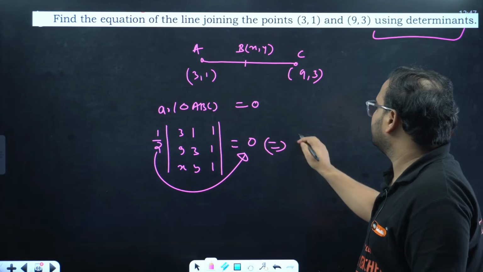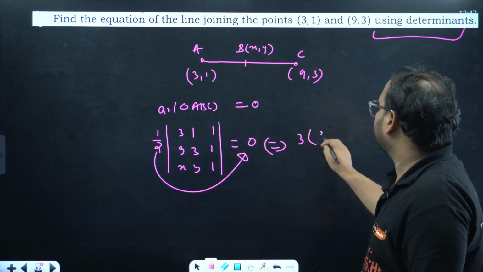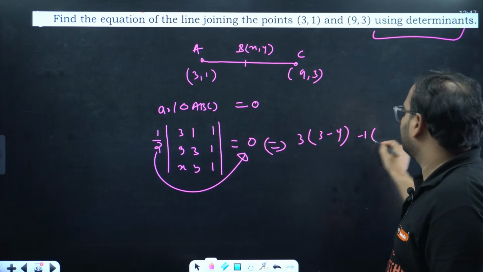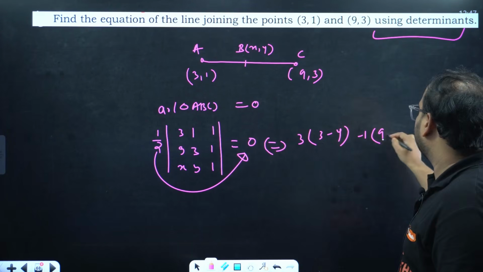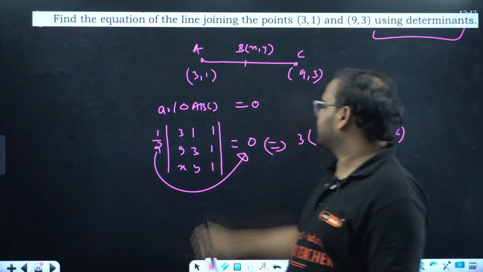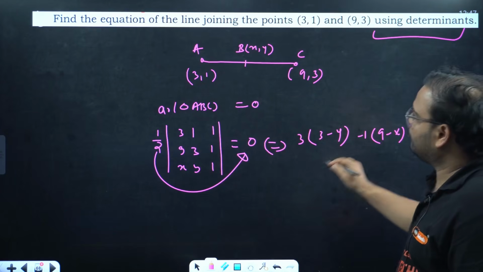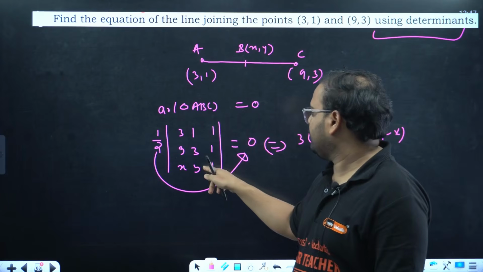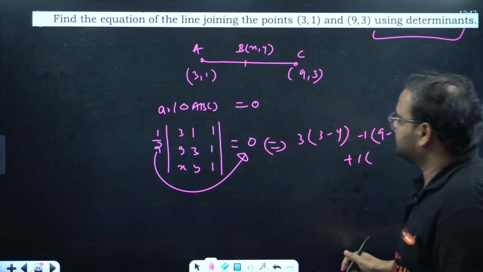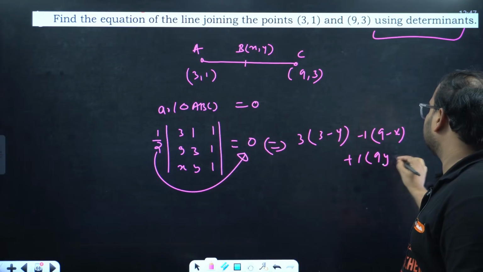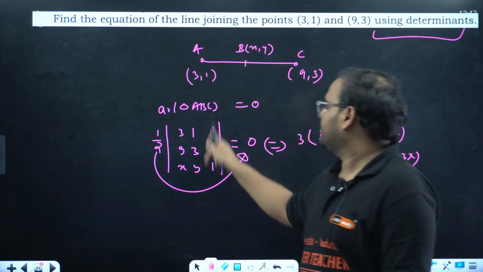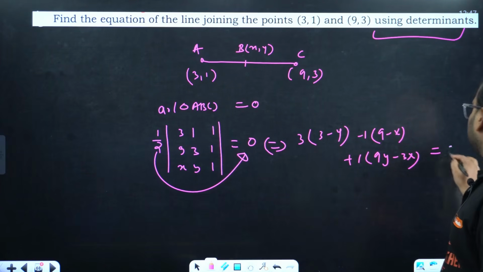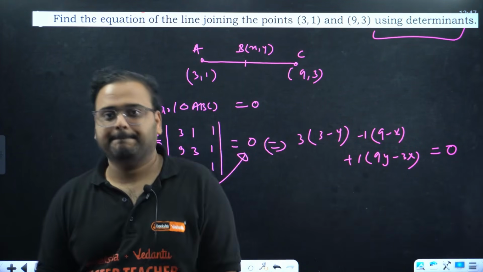Now do the expansion. The 3 will have 3 minus y. Now start with minus 1 also. You'll have 9 minus x. Then with 1 plus 1 will also be there. You'll have 9y minus 3x. Please check. This all is equal to 0.